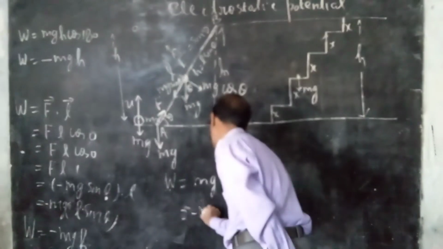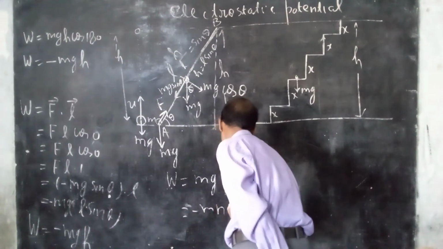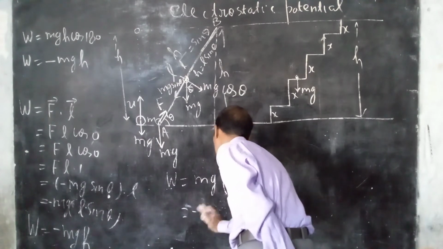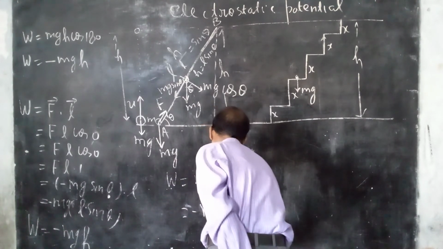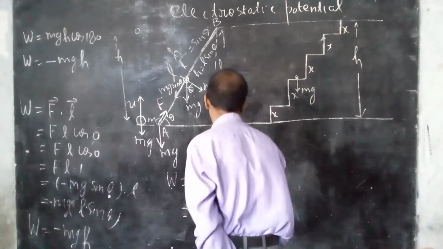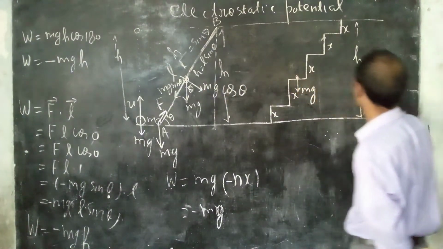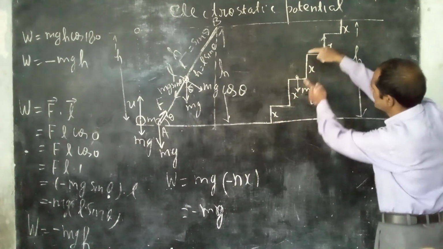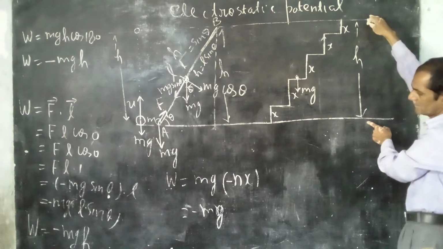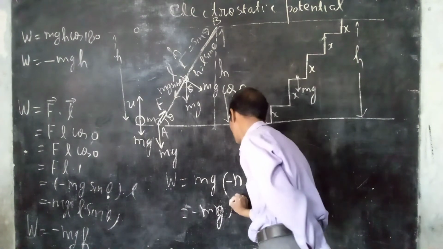So this becomes negative mg ns, and ns is h. When we add all the steps, we get h.